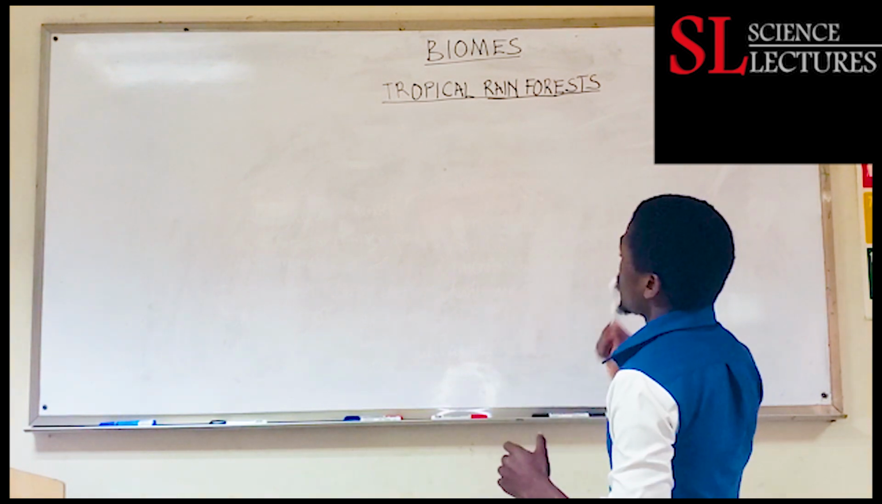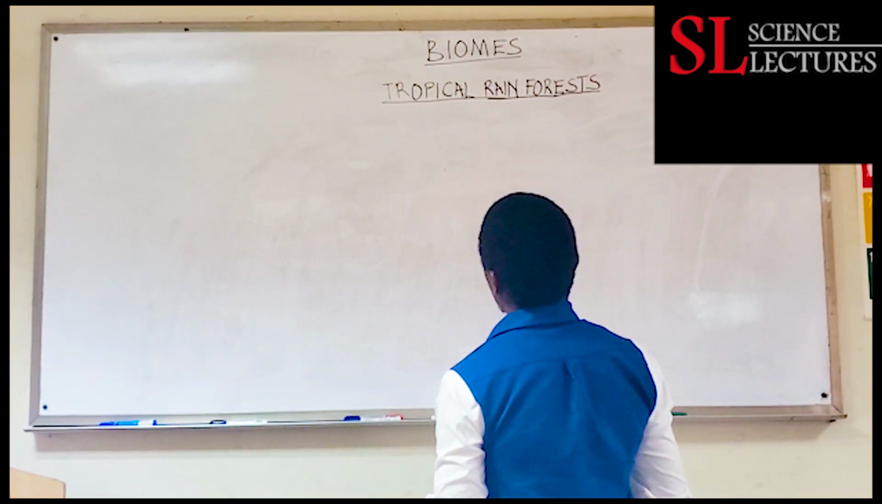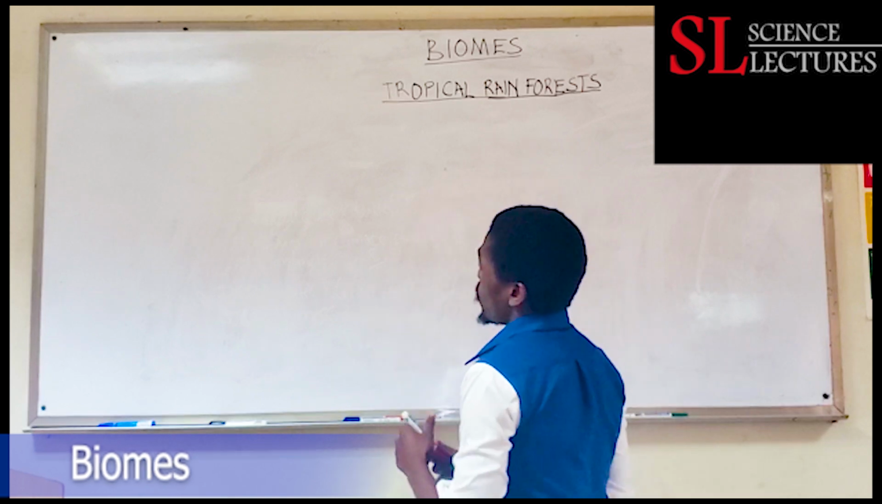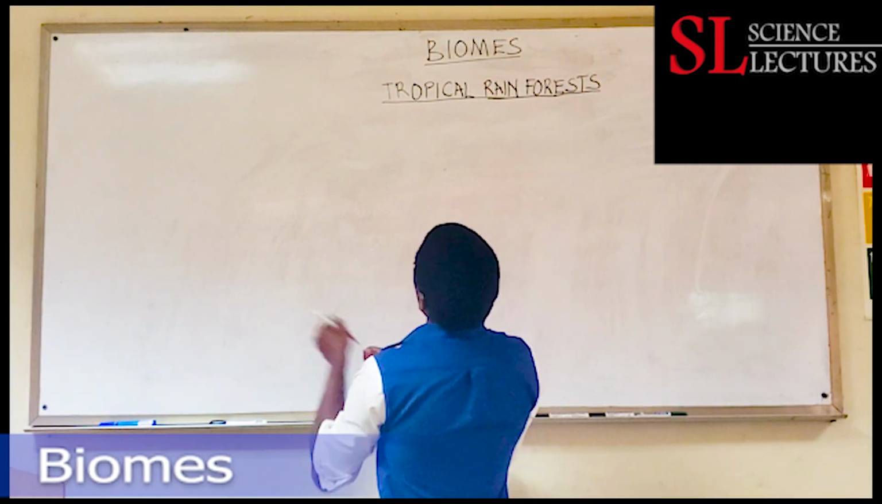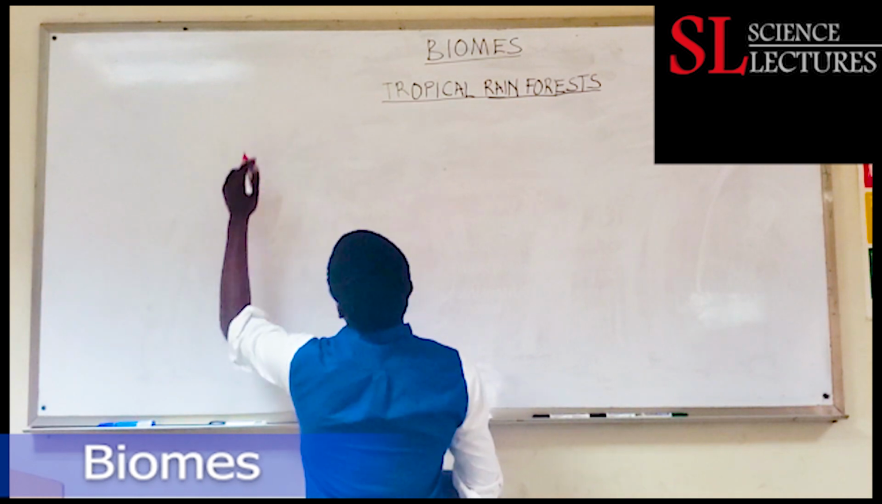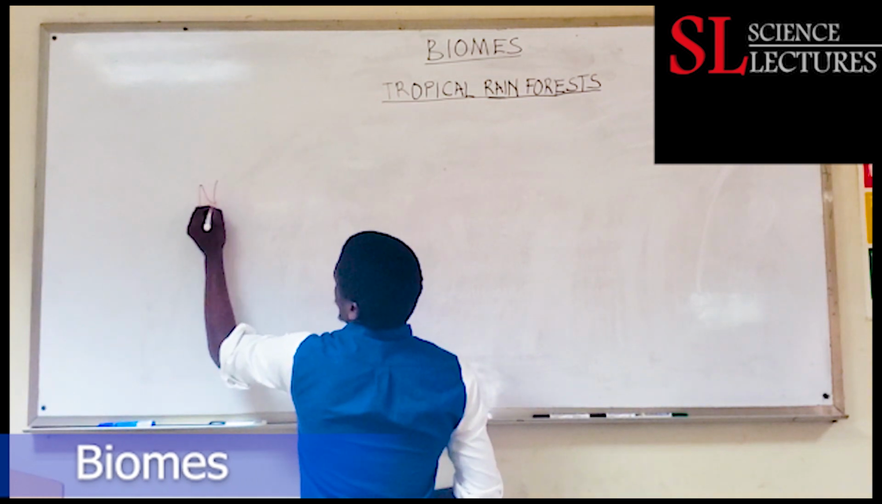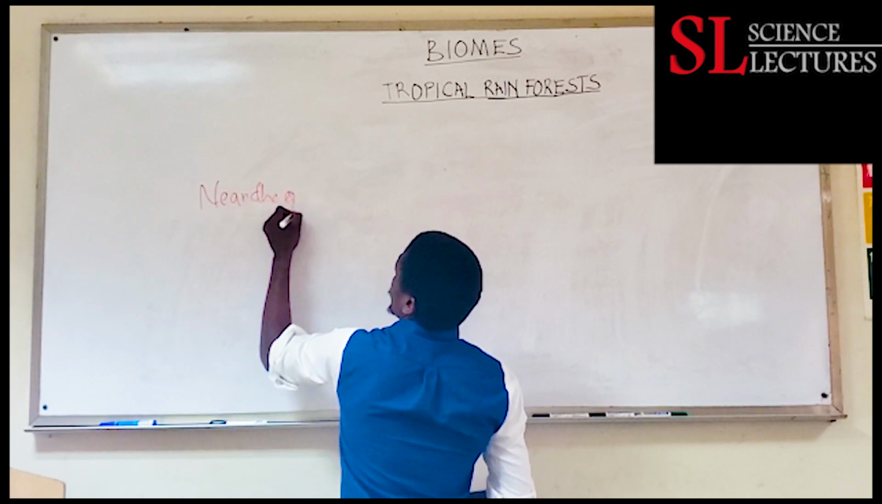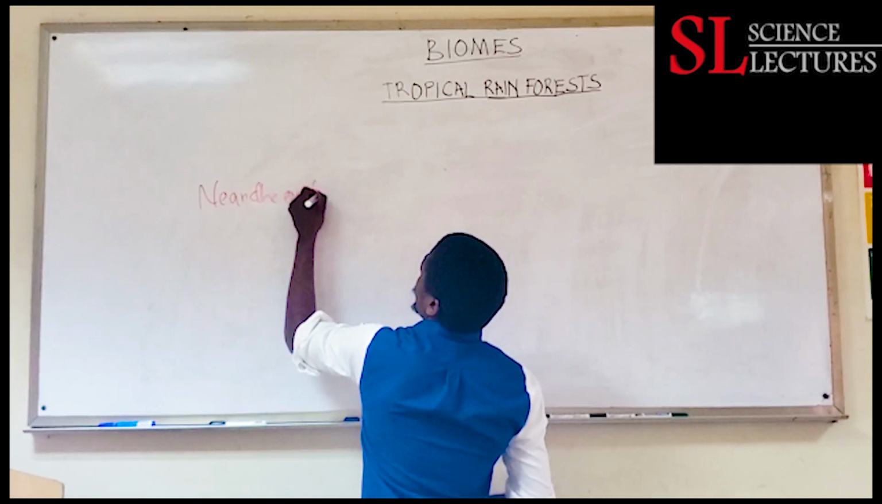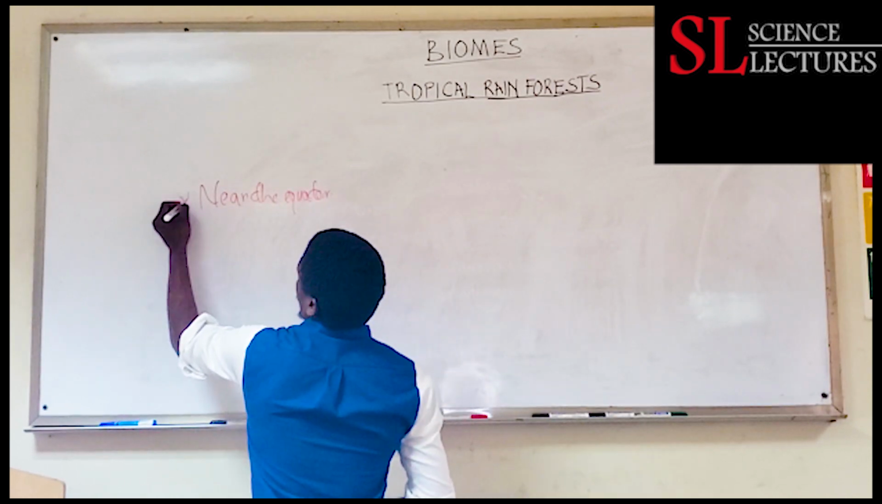So this is an interesting biome, and it is very interesting. And this biome, we are going to see where it is located, the rainfall within the biome. So tropical rainforests are located near the equator. So location is near the equator. That is one interesting thing about tropical rainforests, near the equator.